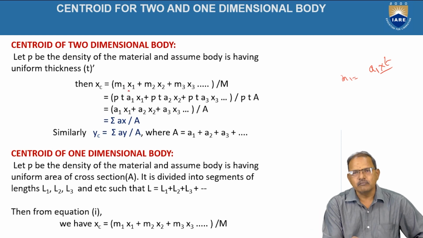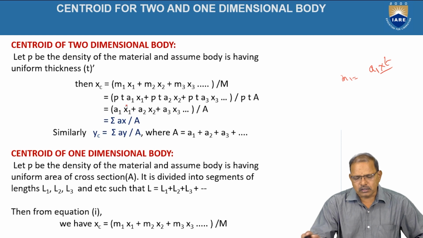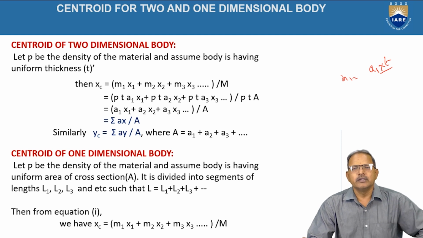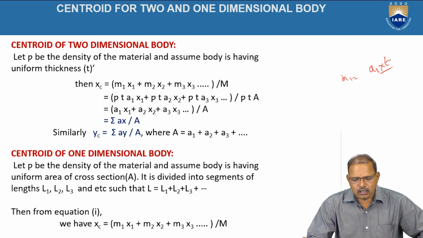It can be written simply as m1x1 plus m2x2 plus m3x3 divided by m, which is equal to rho into t into a1, that is nothing but the mass, into x1, plus rho t a2 x2 plus rho t a3 x3, divided by rho t a, where rho stands for the density of the material, that is the mass per unit volume, and t represents the uniform thickness. a1 represents the area of each element: first element, second element, third element, like that.